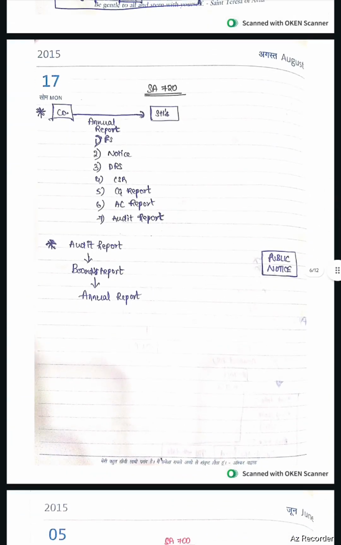Next, SA 720, company will issue annual report to the shareholders. It contains financial statements, notices, director responsibility statement, CSR report, central government report, audit committee report, audit report. First, audit report will be issued. Next, board's report. Next, annual report.